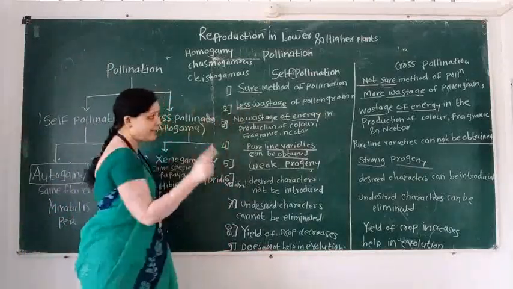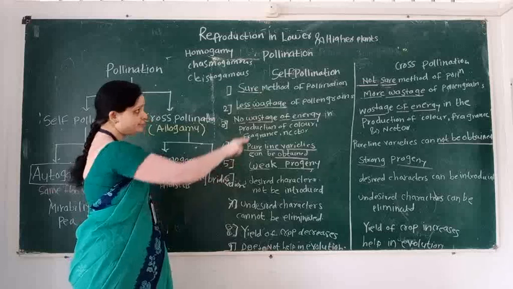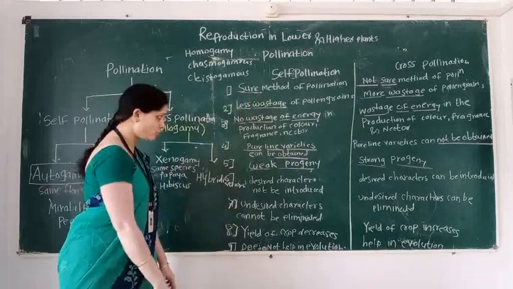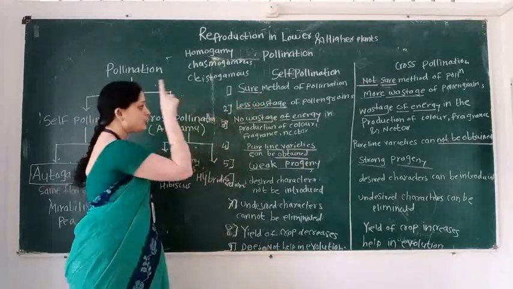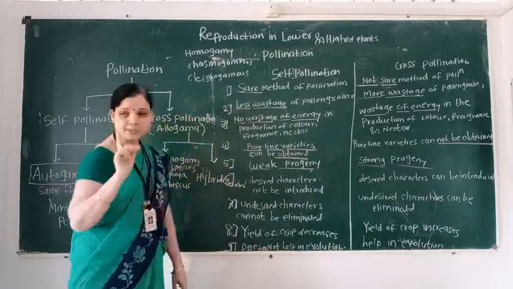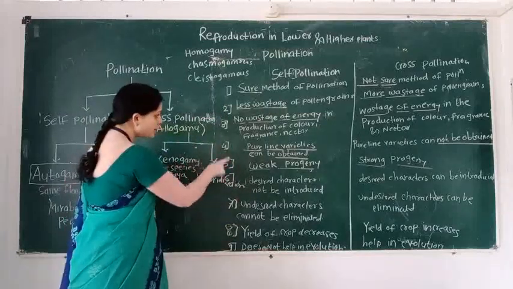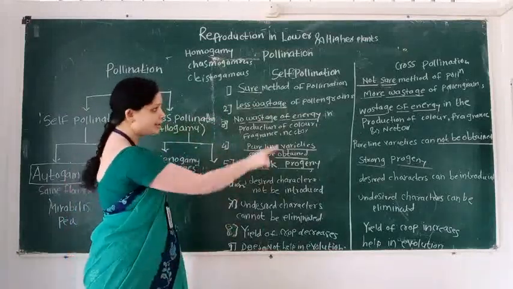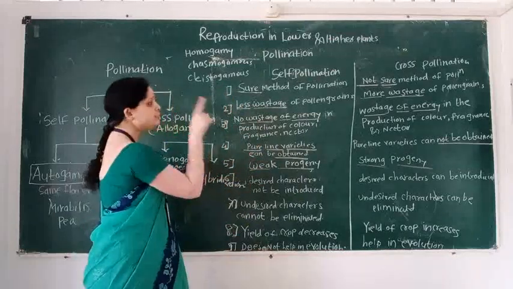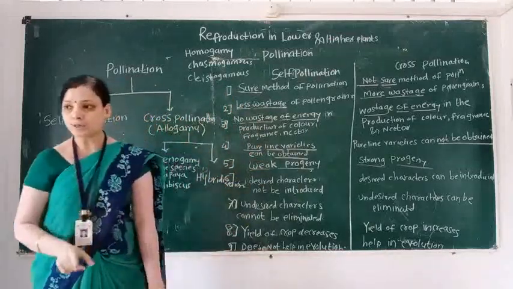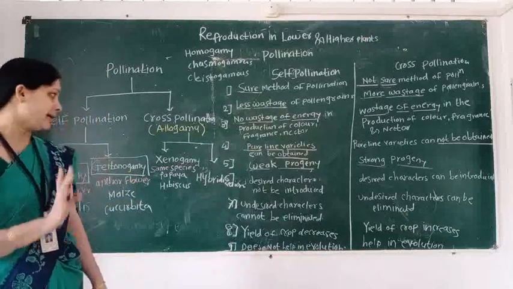Second point, less wastage of pollen grain here, more wastage of pollen grain there. Third point, no wastage of energy in production of color, fragrance, nectar here; wastage of energy there.